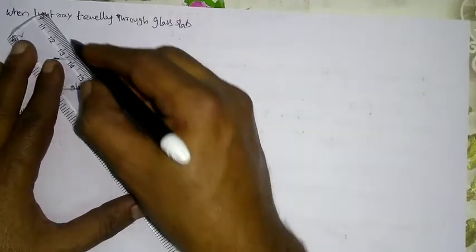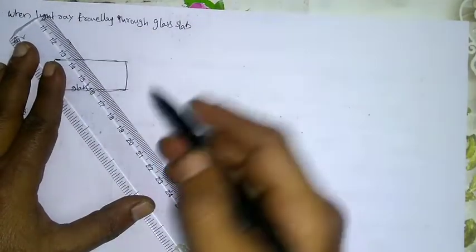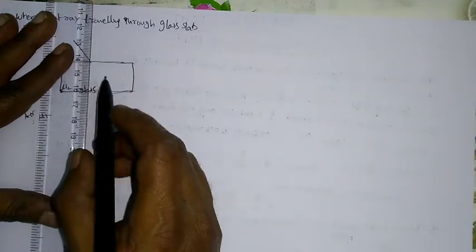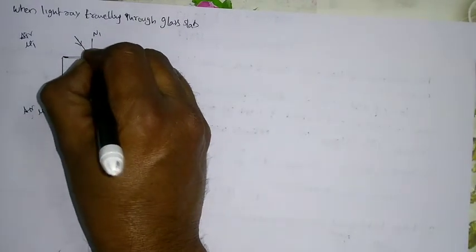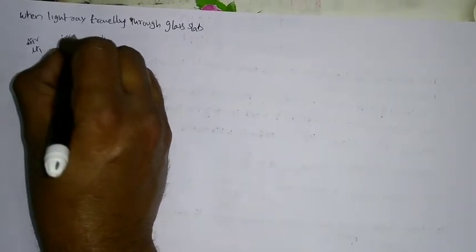Now let us say the light ray is allowed to fall on the glass slab at some angle. How can you get the angle of incidence? Simply by drawing a normal here. This is a normal, and this is the angle of incidence represented by the symbol I, for the incident ray.